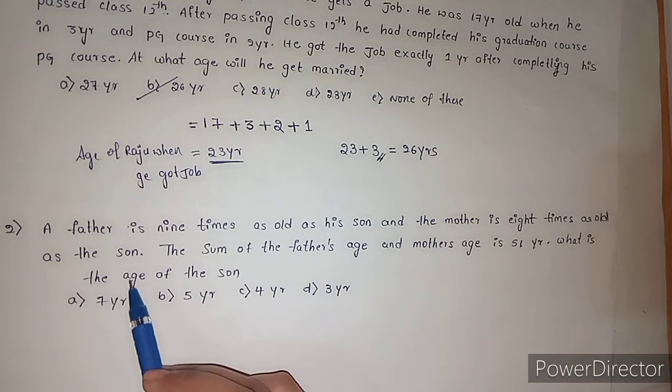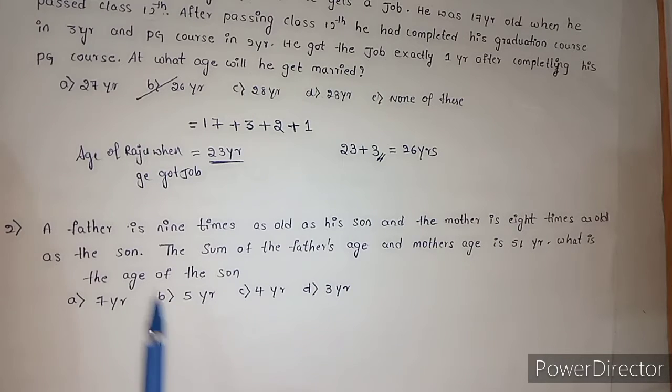Second question. A father is 9 times as old as his son and the mother is 8 times as old as the son. The sum of the father's age and mother's age is 51 years. What is the age of son? Option A 7 years, option B 5 years, option C 4 years and option D 3 years.